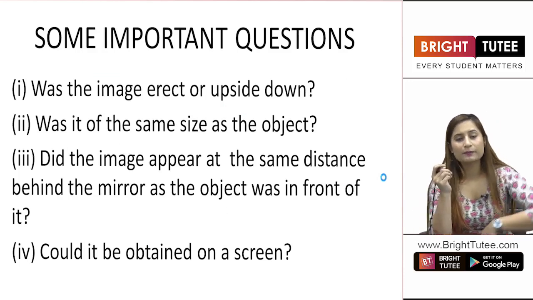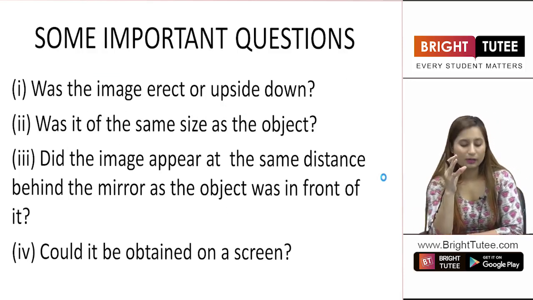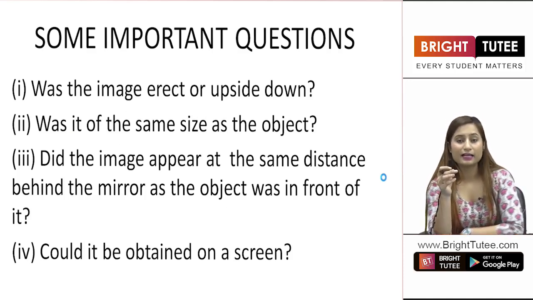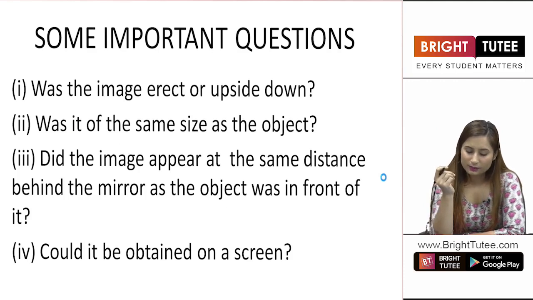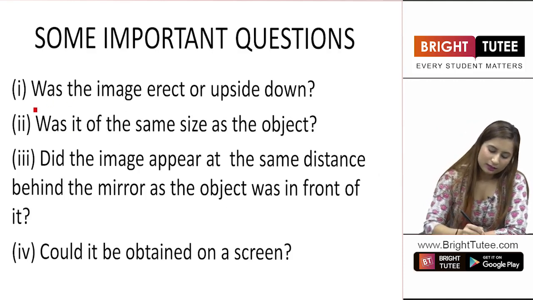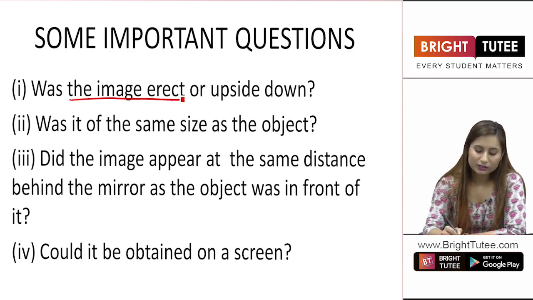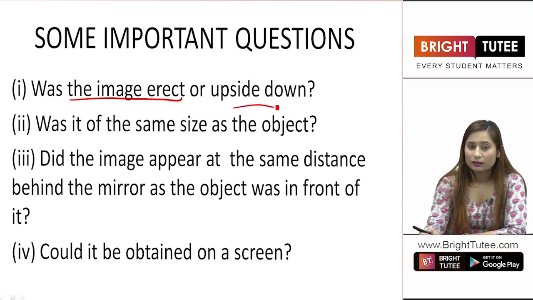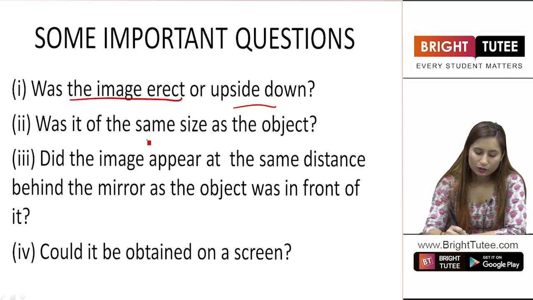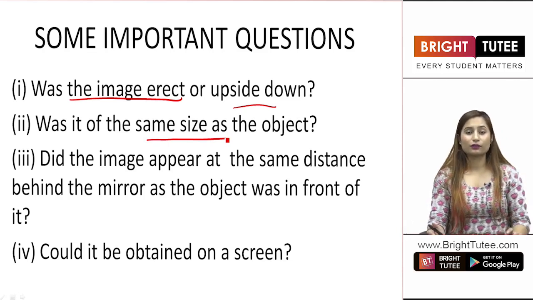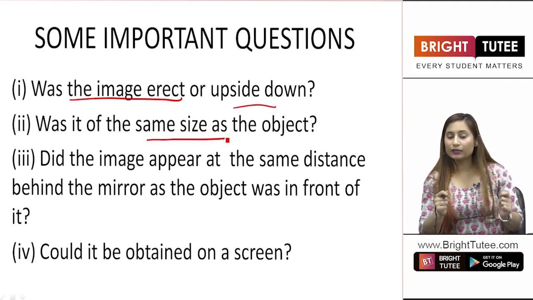Now students, there are some important questions. You have studied a little bit about reflection in class 7th as well. Can you answer these questions? When you learnt reflection, was the image formed after reflection erect or upside down? Was it of the same size as the object? For example, you have a truck in front of you. Now you can see it in a mirror, but is it the same size as the truck?